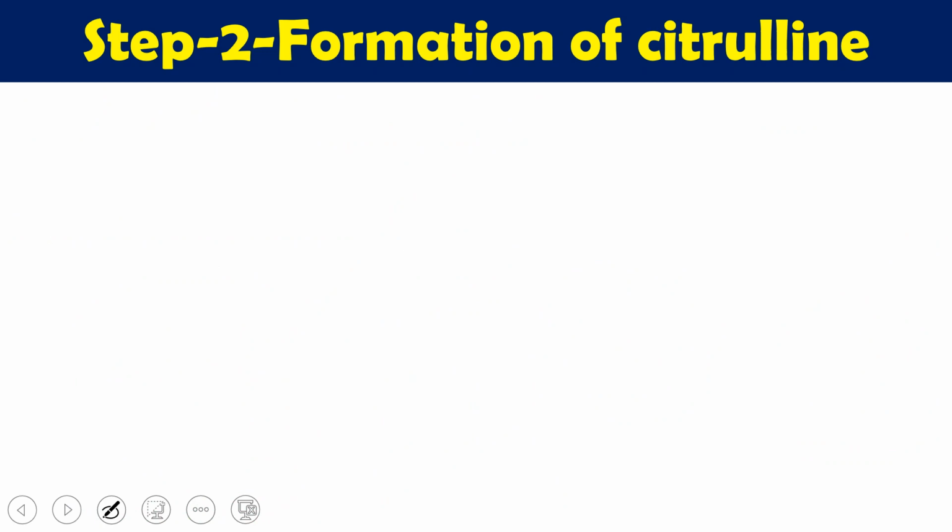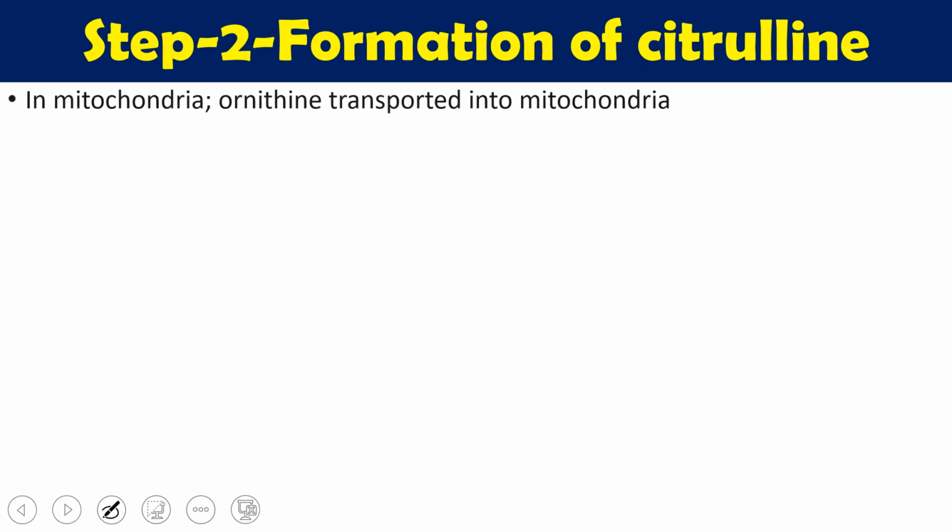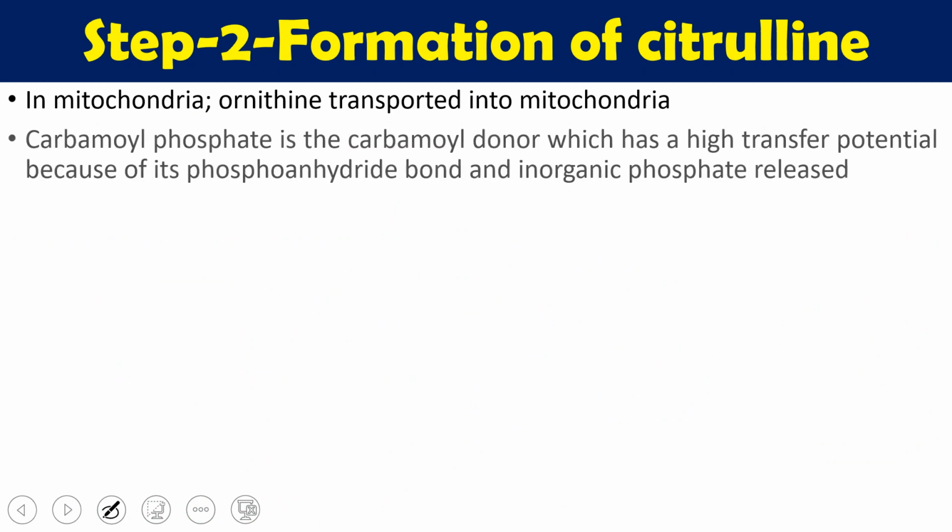The second step is the formation of citrulline. Citrulline is synthesized from carbamyl phosphate in the mitochondria. Ornithine, which is present in the cytoplasm and is synthesized from the arginase reaction, is transported into the mitochondria, and there it combines with carbamyl phosphate.